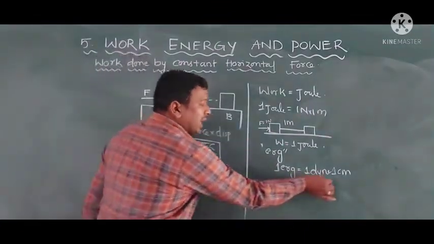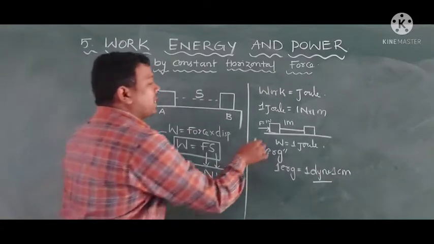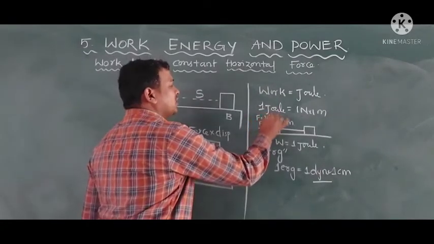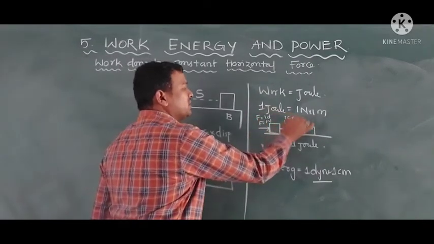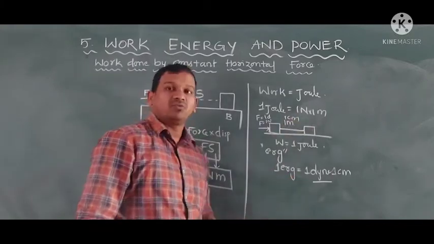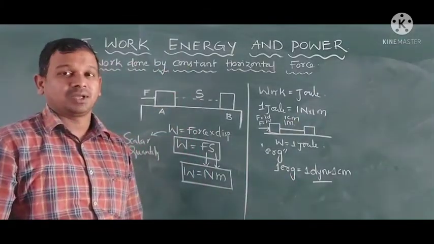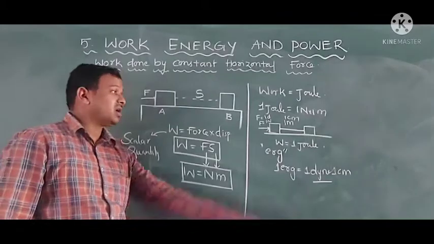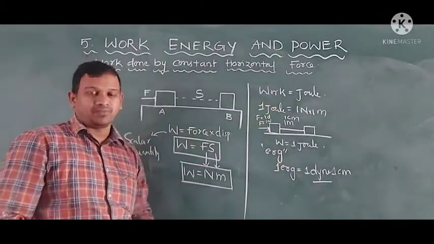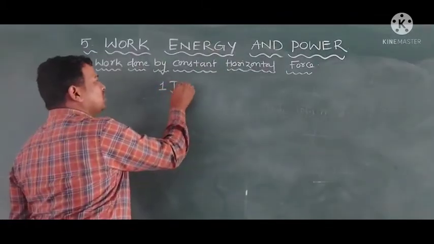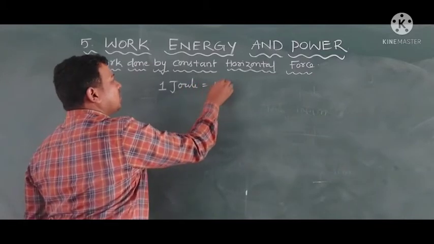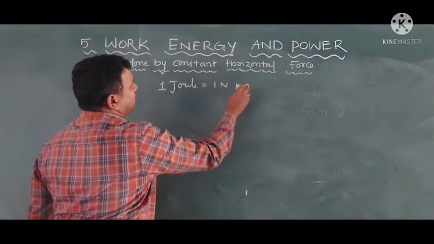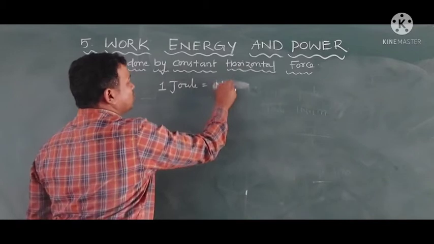Now 1 dyne means by applying a force of 1 dyne, if it shows a displacement of 1 centimeter, then it is said to be 1 erg. We have a relation between the joule and erg here. 1 joule is equal to 1 Newton 1 meter, or we can write it as Newton meter.